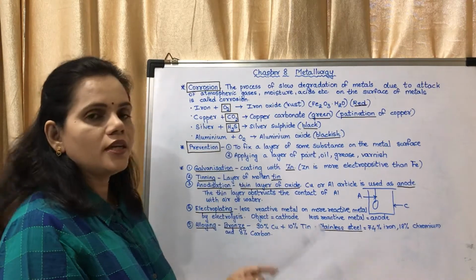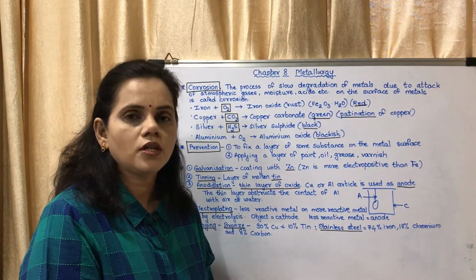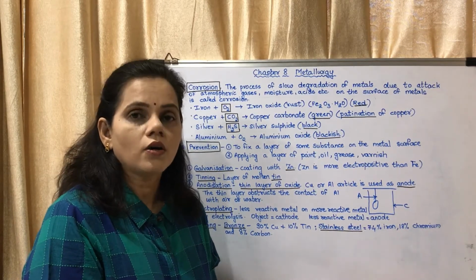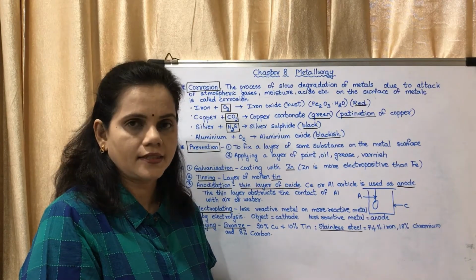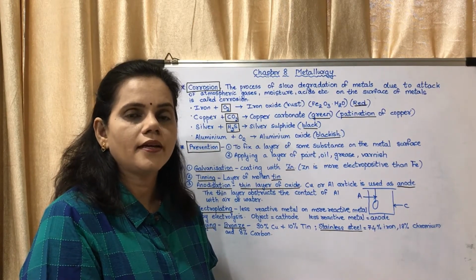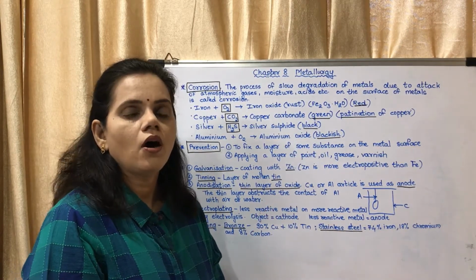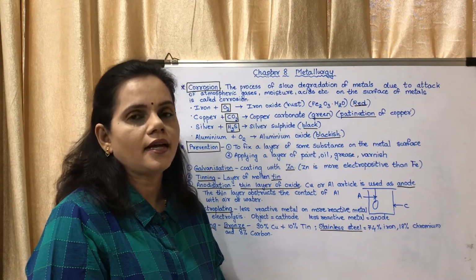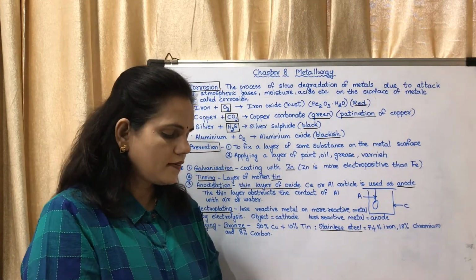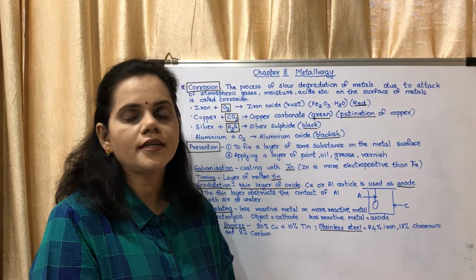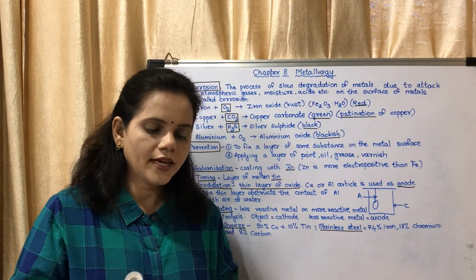Next is about aluminium. Aluminium vessels, if used for several days, you might have observed in your cookers at home, get a blackish coating after several days. That is because aluminium reacts with steam or oxygen to form aluminium oxide, which is blackish in color. That is why it gets a black coating. Now these four give reasons are very important. They are asked as give reason questions. Now we may move on to the next.